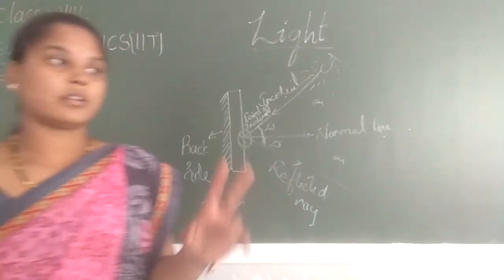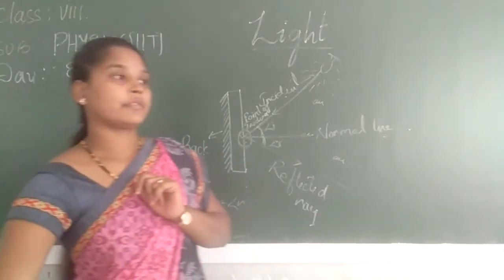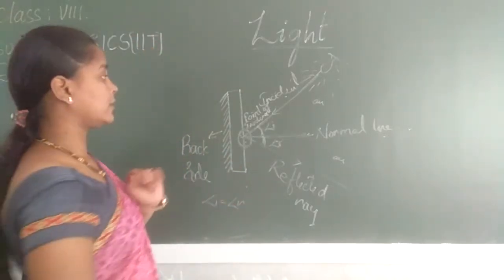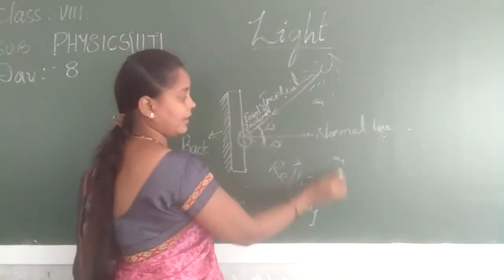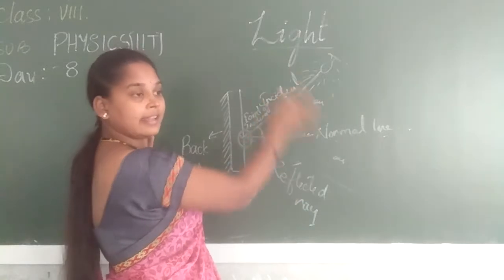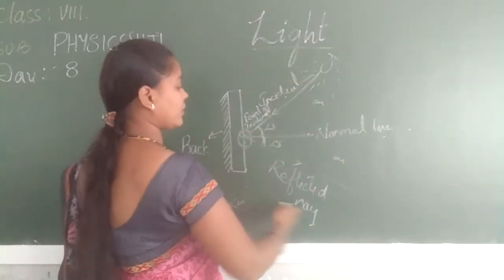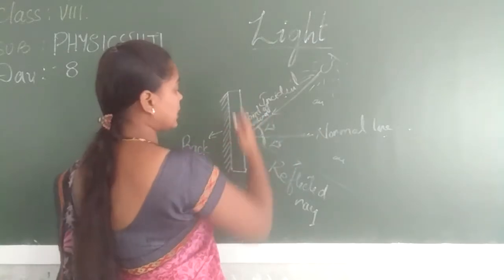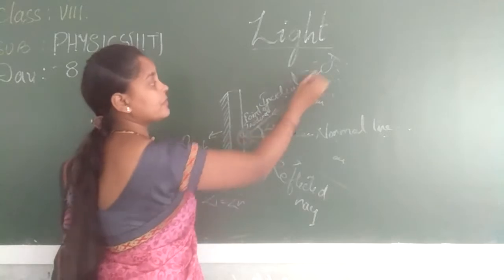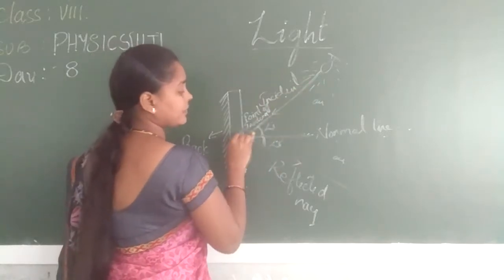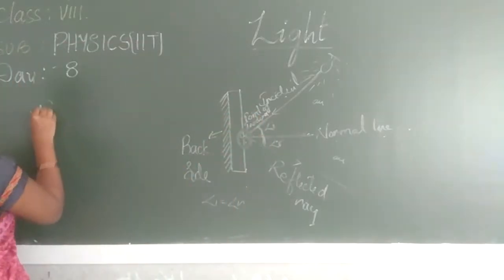We have two laws of reflection. So what are the two laws of reflection? First, the incident ray, reflected ray and normal ray, these three lines will be in the same plane. All the medium is the same. So these three, incident ray, reflected ray and normal ray, are always on the same plane. This is the first law.